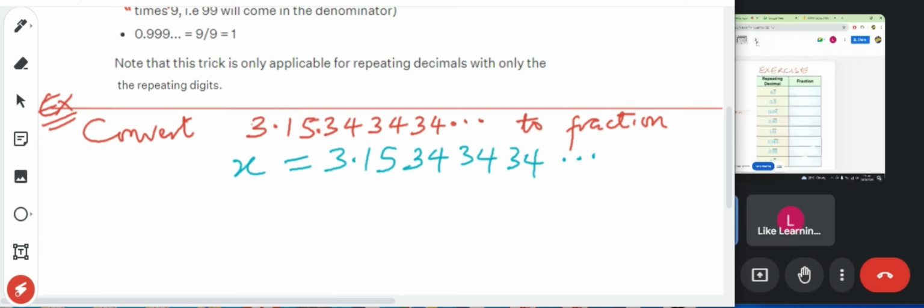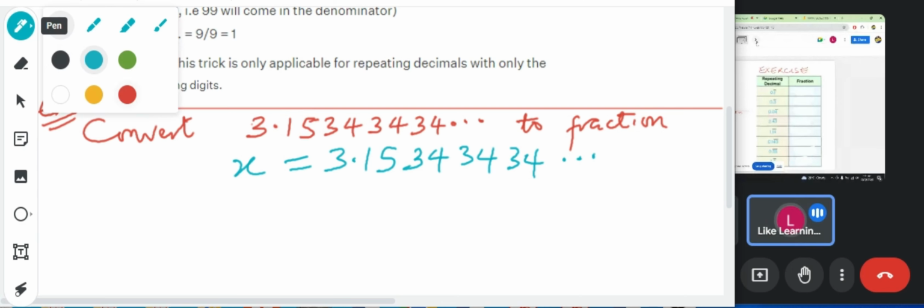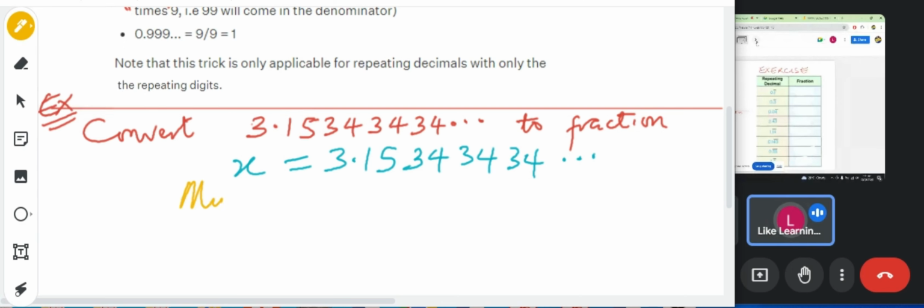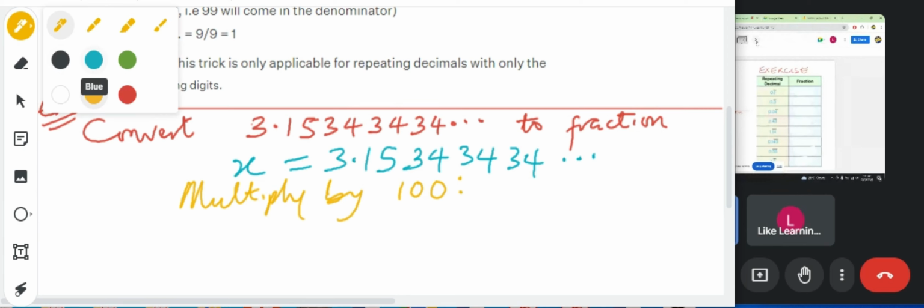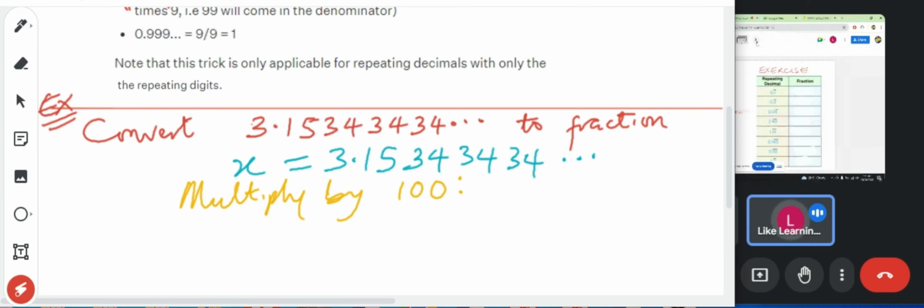Why do we multiply by 100 instead of 10?